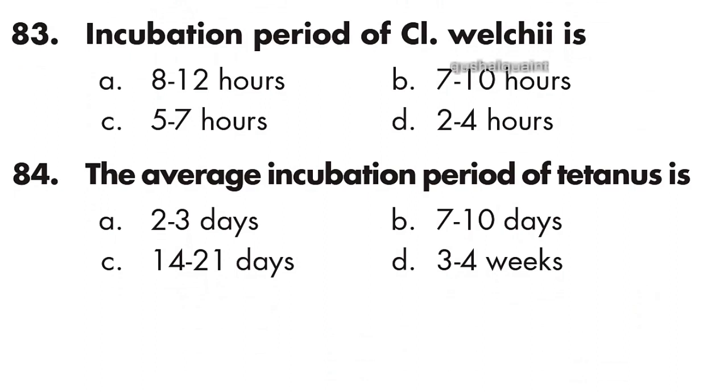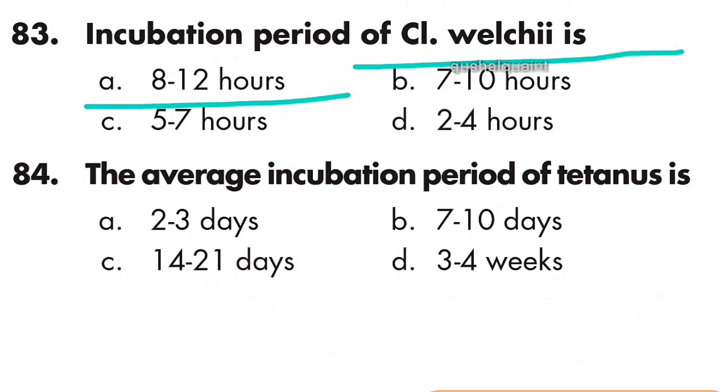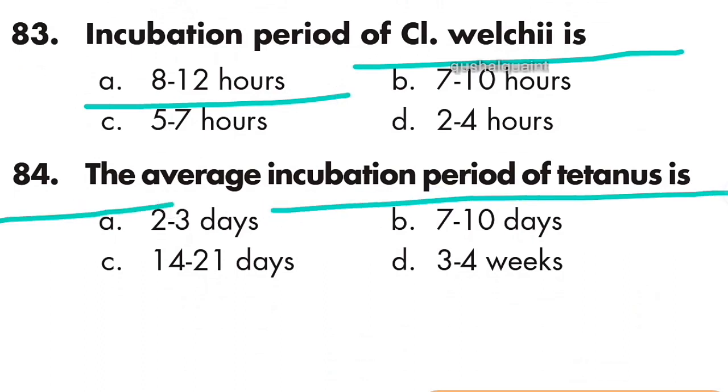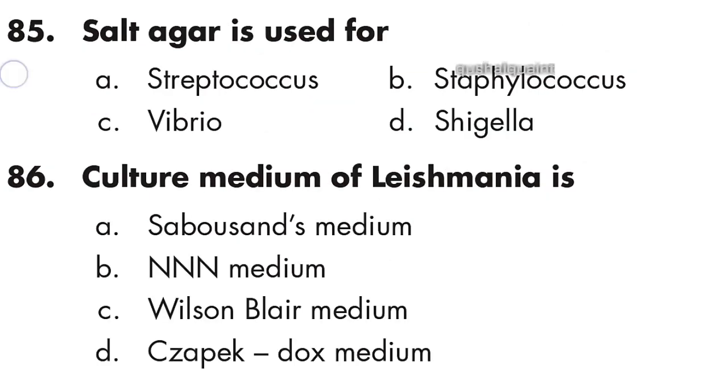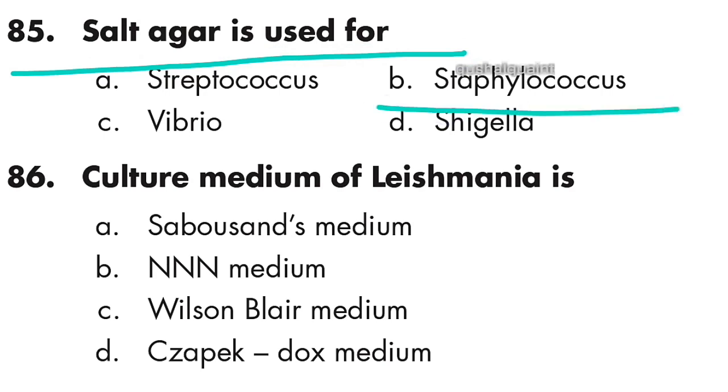83. The incubation period of C. welchii is 8 to 12 hours. Option A is right. 84. The average incubation period of tetanus is 7 to 10 days. Option B is right. 85. Salt agar is used for Staphylococcus. Option B is right, Staphylococcus.